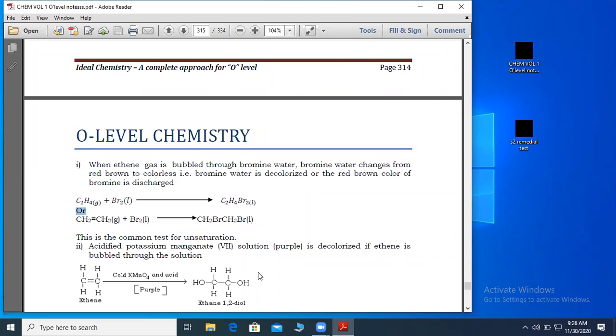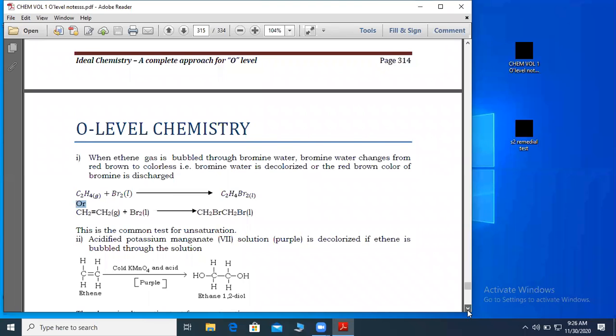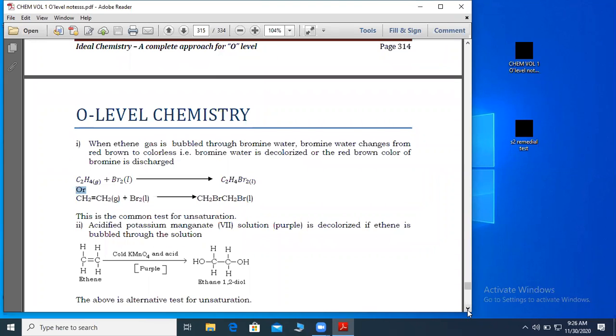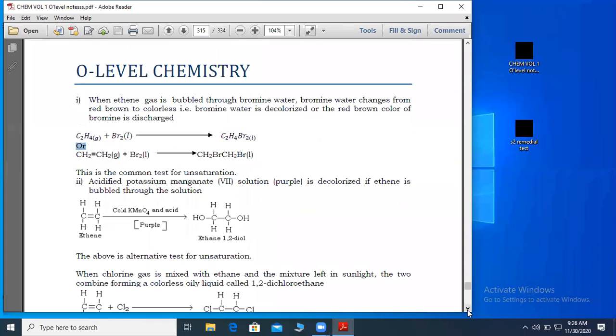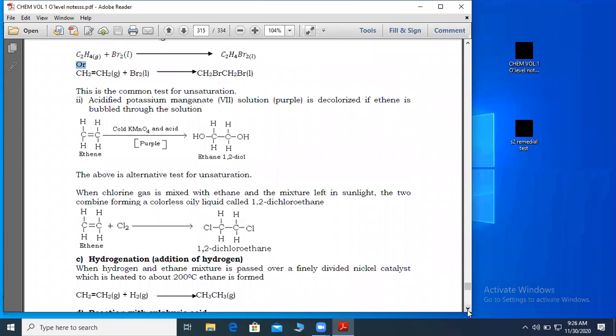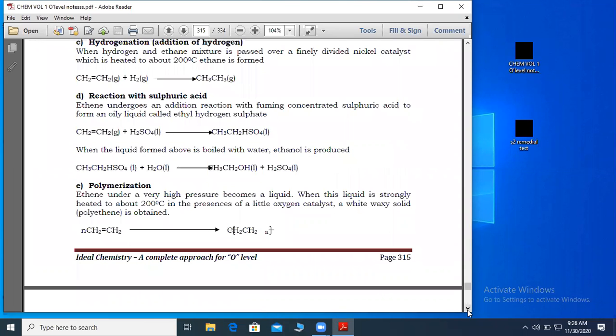Formation of polythene. Equation leading to the formation of polythene. That is the other equation that I sent to you the other time on WhatsApp group. I think you wrote it. And this is the equation that leads to formation of what? Of polythene.